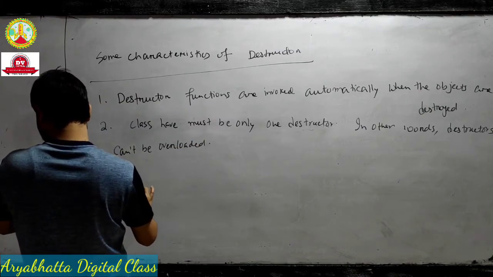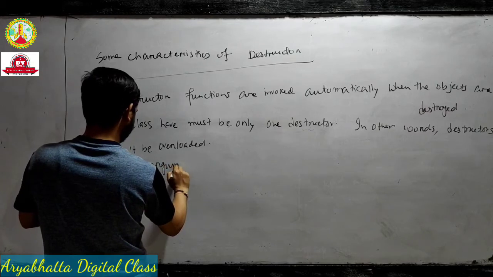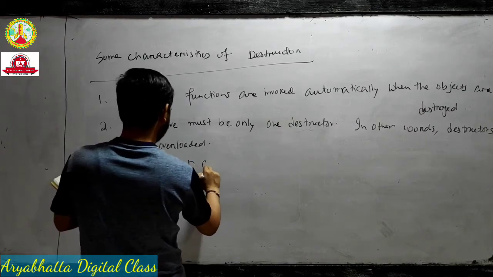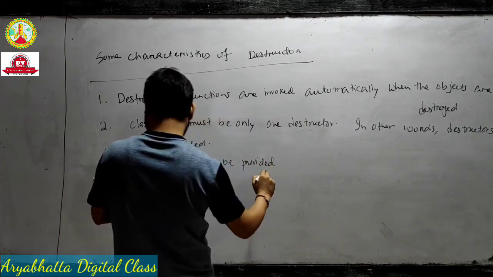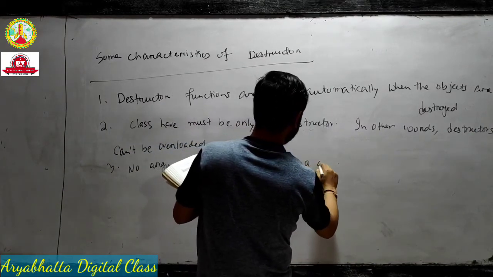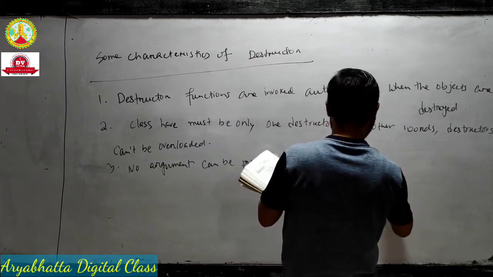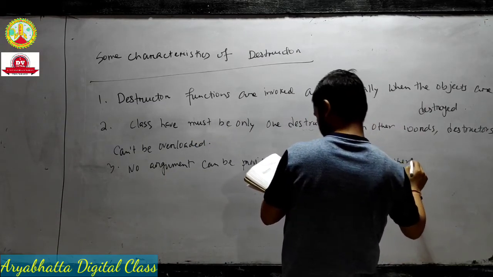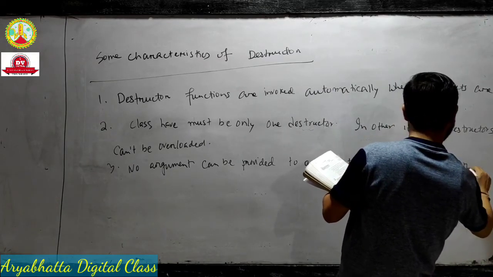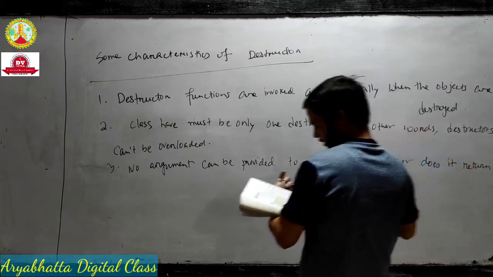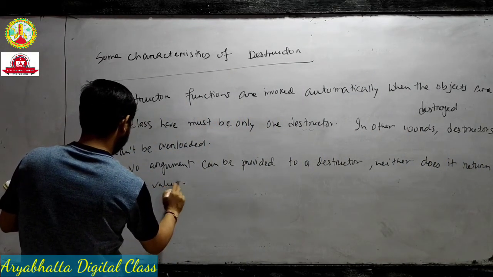Third point: no argument can be provided to the destructor, neither does it return any value.